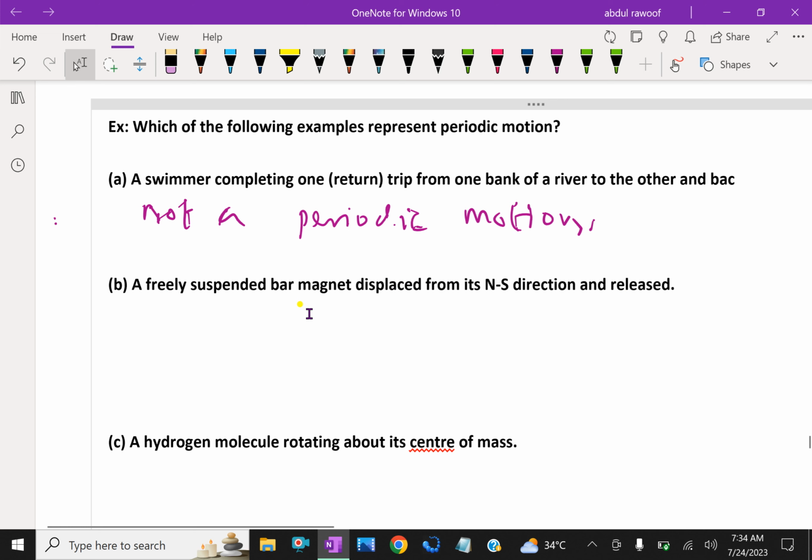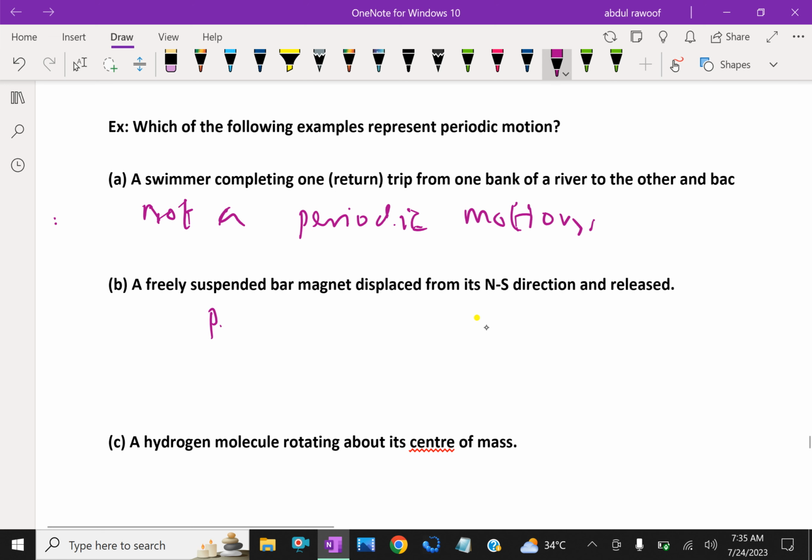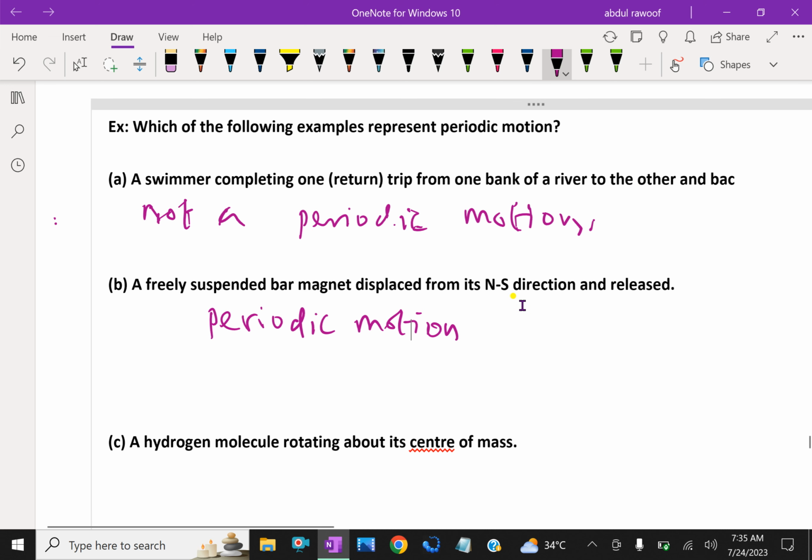A freely suspended bar magnet displaced from north to south direction and released. Since it is freely suspended, if once displaced from north to south direction and released, it oscillates about this position. It is a periodic motion. It moves north to south and south to north when it is released, so the suspended bar magnet shows periodic motion.